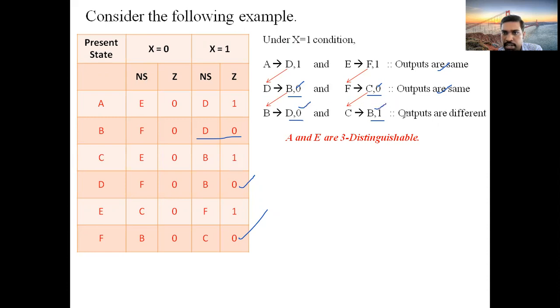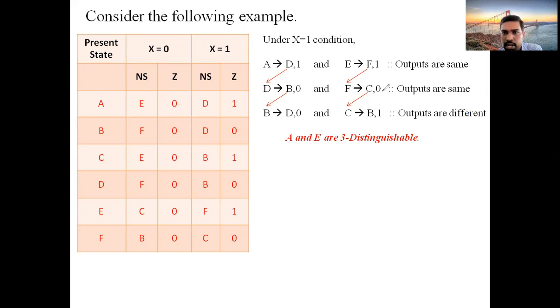Outputs are different. So you should continue this bringing back process, the same process, until you get outputs that are different. Suppose here also if you got the same outputs, bring back D here, bring back C here, and continue the same process. This entire process should be followed until you get outputs that are different.